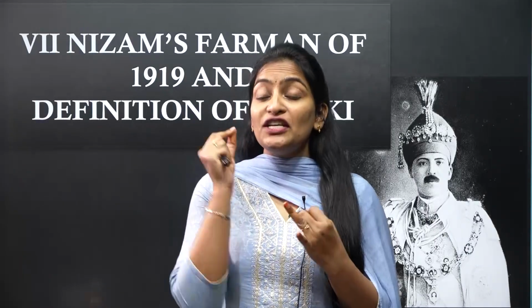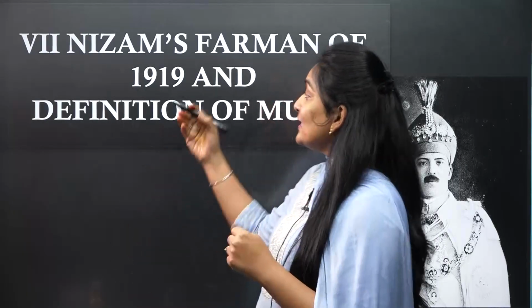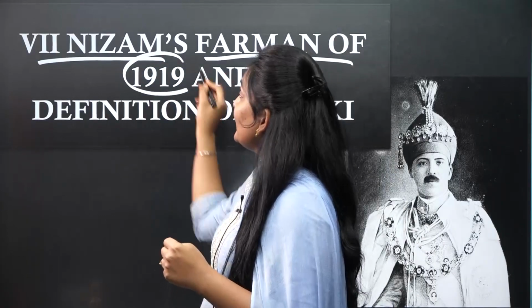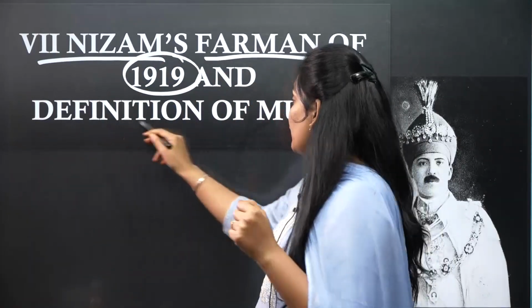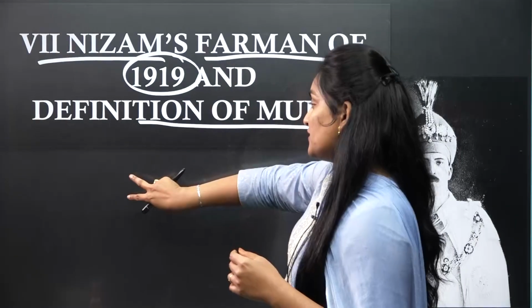So we are done with administrative reforms of Salar Jung I and the origins of the issue of Mulkis and non-Mulkis, employment and civil services rules. Yes, and the next topic we're going to discuss is the 7th Nizam's Farman of 1919 and the definition of Mulki. So this is exactly what is mentioned in your Group 1 Mains syllabus. I'm going topic-wise so that you get clarity chronologically.